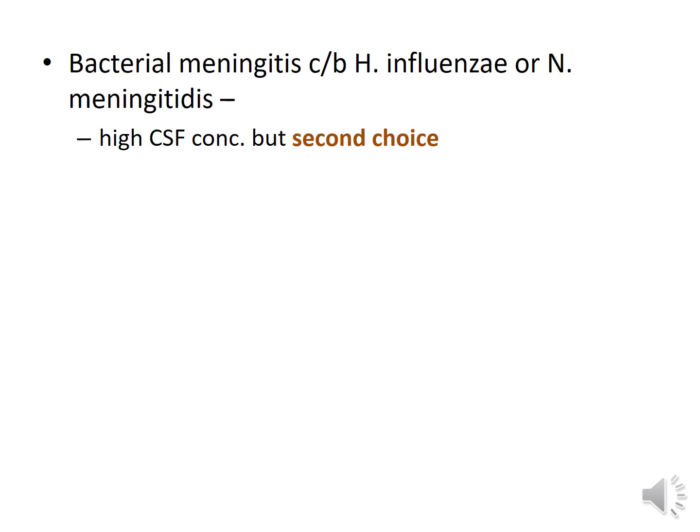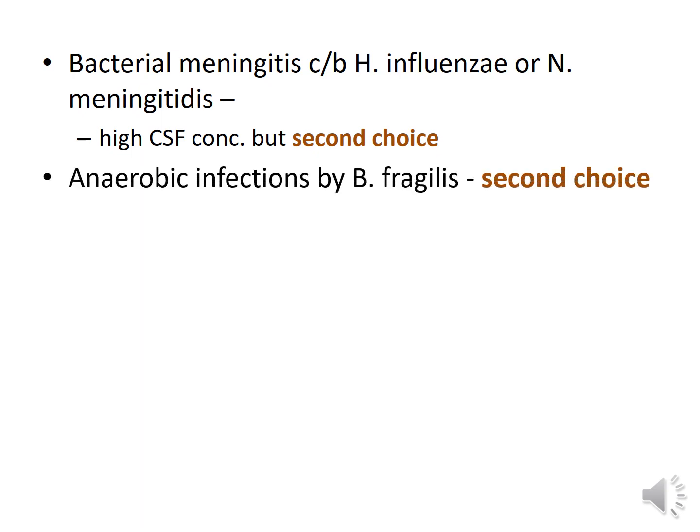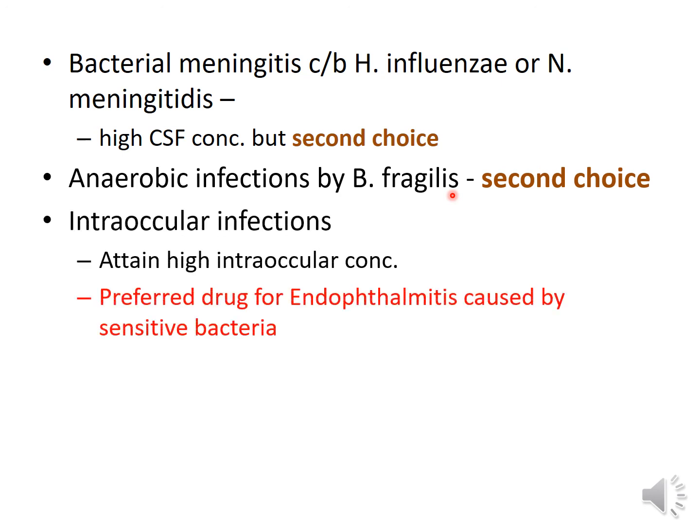Chloramphenicol can be used in bacterial meningitis caused by H. influenzae or Neisseria meningitidis, as it can attain high CSF concentration, but it is a second choice for treatment of such infections. It can be used in anaerobic infections caused by Bacteroides fragilis, but again as a second choice drug. Chloramphenicol can be used in intraocular infections as it attains high intraocular concentration. It is a preferred drug for endophthalmitis caused by sensitive bacteria.